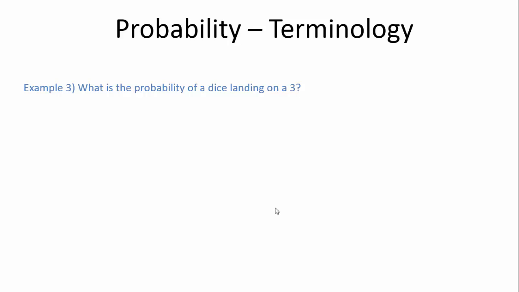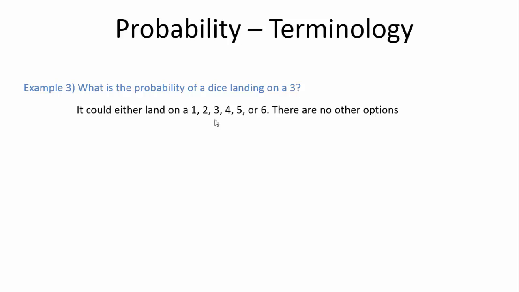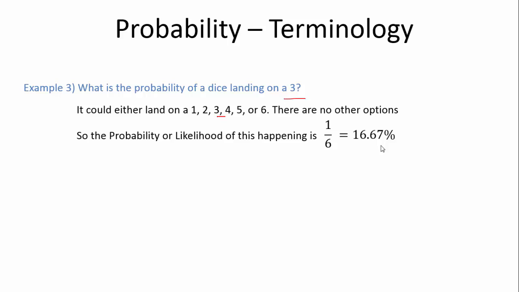So let's look at this example. What is the probability of a dice landing on the number 3? It could either land on 1, 2, 3, 4, 5, 6. There are no other options. So the probability or likelihood of this happening is 1/6. So the probability of the dice landing on 3 is exactly 1/6, which is 16.67% if you were to put that in your calculator. The probability of the dice landing on 1 is exactly the same. The probability of the dice landing on 2, 3, 4, 5, or 6 will all be 1/6.